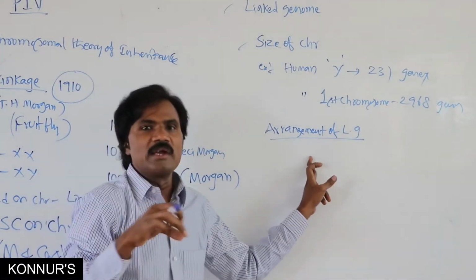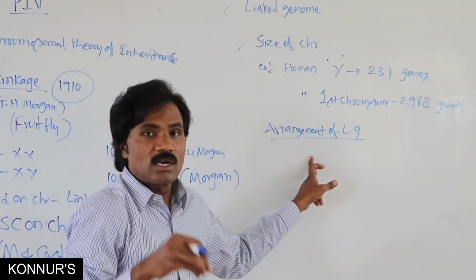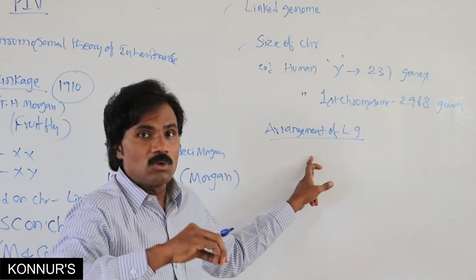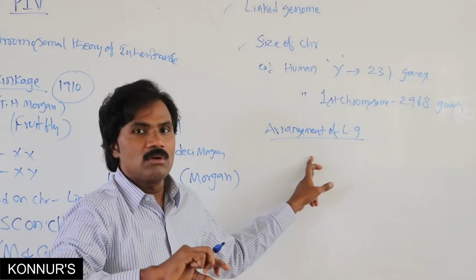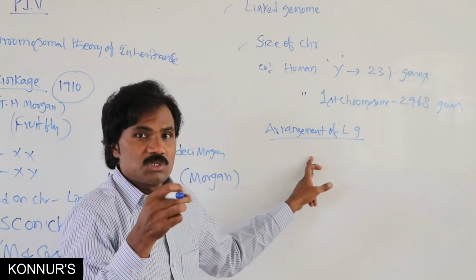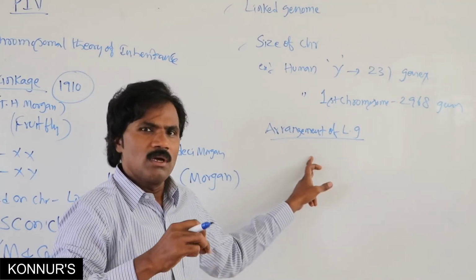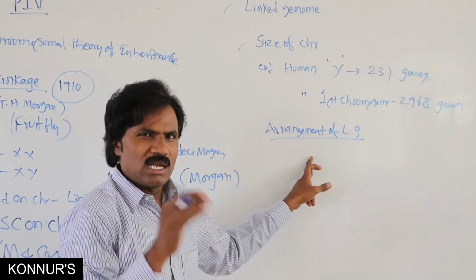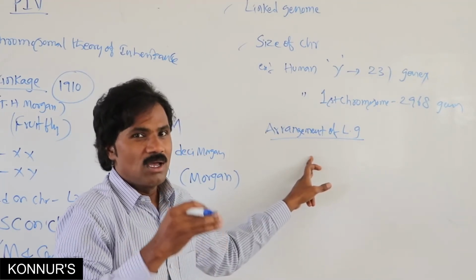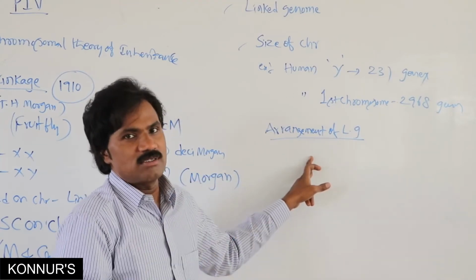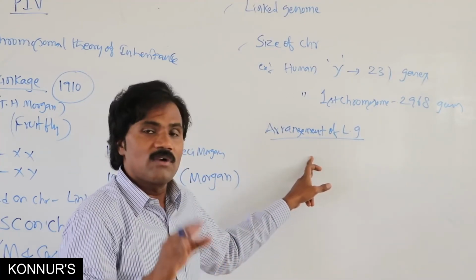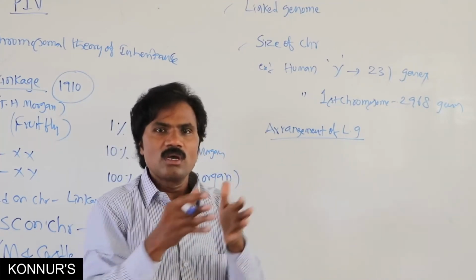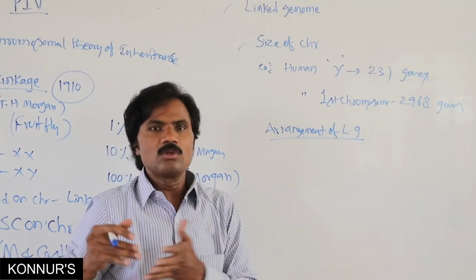Arrangement of linked genes. Remember carefully what is meant by linked ones: unable to recombine, unable to replicate. It must be stable. Multiple traits are present on one chromosome, so fewer new trait formations, very few because of less recombination. It must be stable and transfer from parents to young ones without recombination.